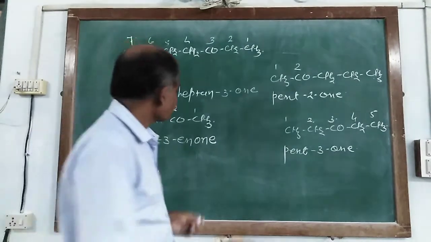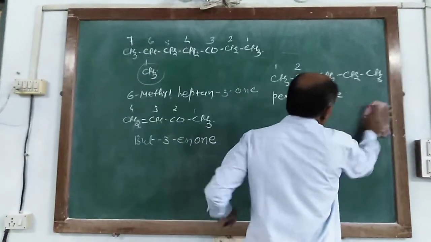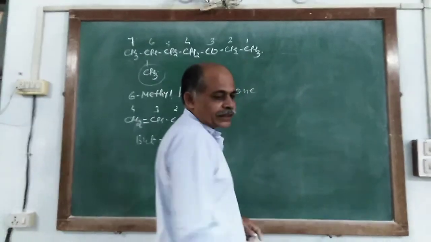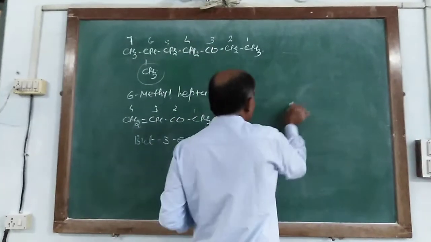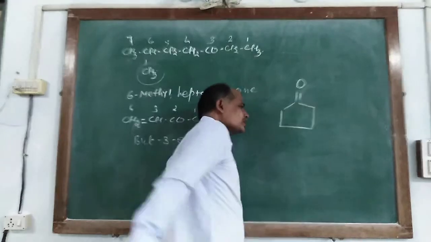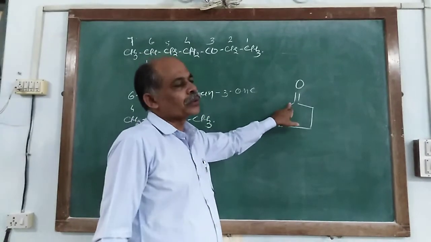When it is linked with a cyclic structure, say for example with a double bond, it is cyclo.